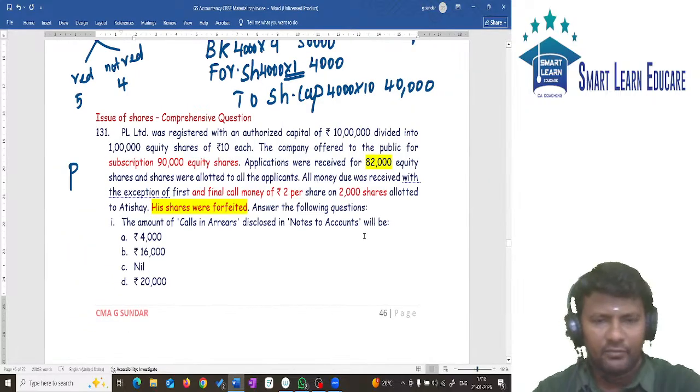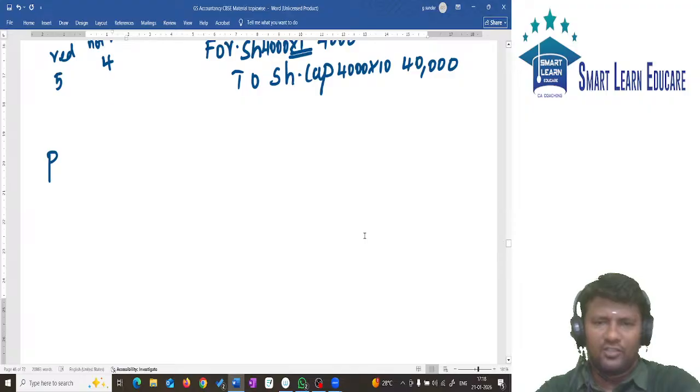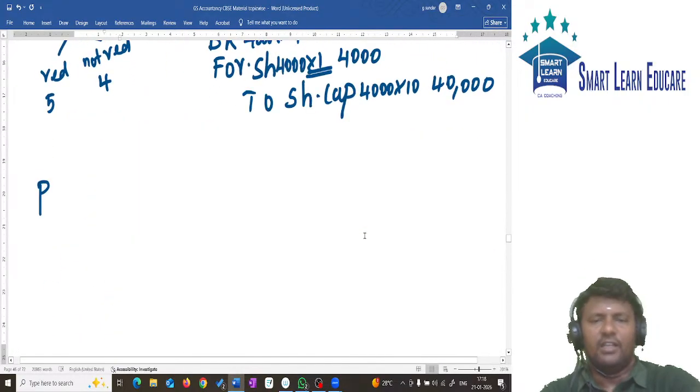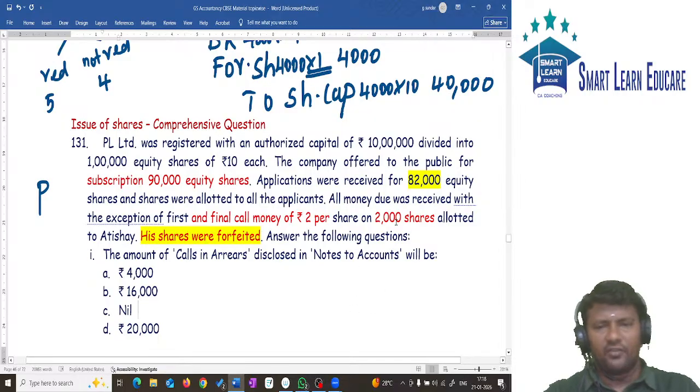This is what normally happens. Students will think about how many shares the amount is not received on: 2000 shares, at 2 per share. But these shares are forfeited.